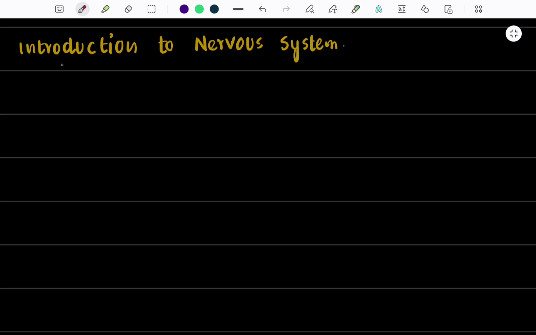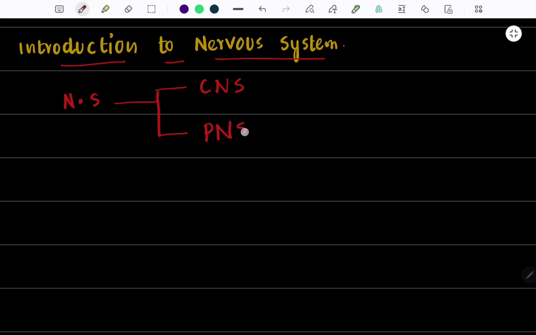Now let us discuss the basic introduction to nervous system that everyone should know in order to understand the autonomic drugs. Nervous system basically comprises two anatomical divisions, the first one is the CNS and the second one is the PNS. CNS refers to central nervous system, and PNS is the peripheral nervous system.